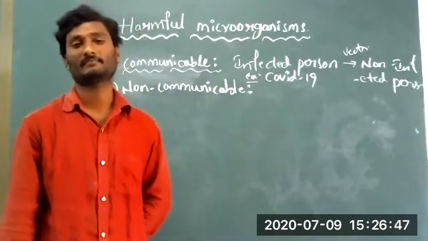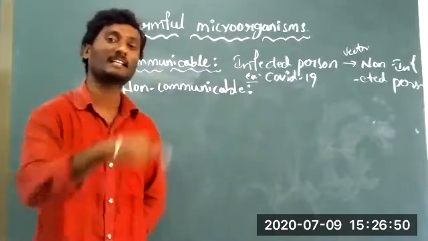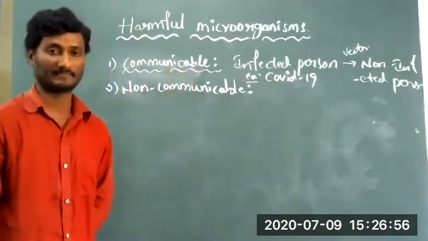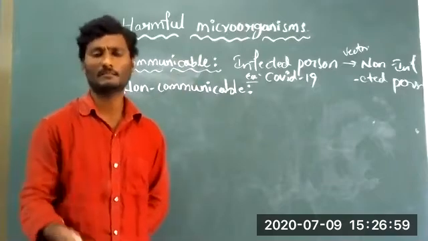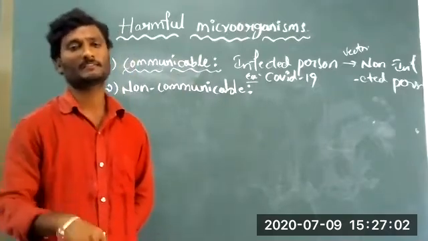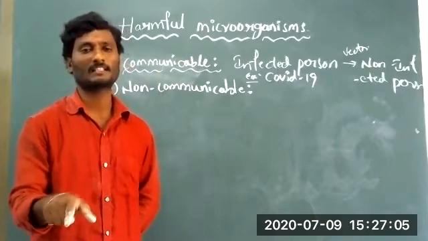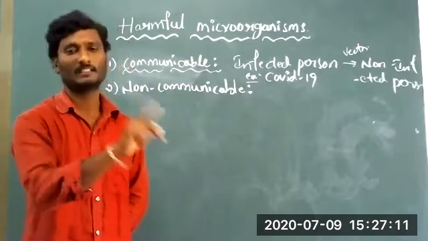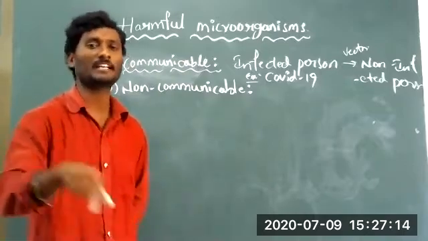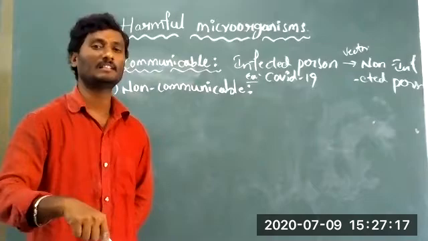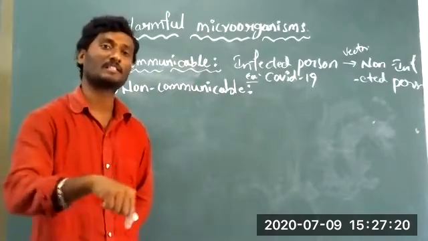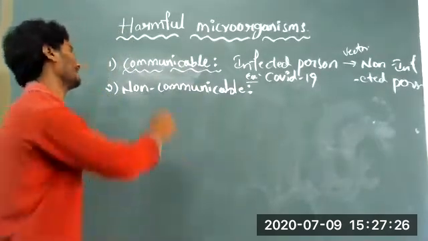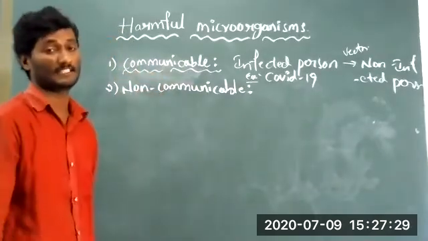With the help of air, the virus spreads to the surrounding area. Similarly, at home, if our mother has a fever, after a couple of days one or two family members will also suffer, because pathogens communicate from person to person. Those are called communicable diseases.